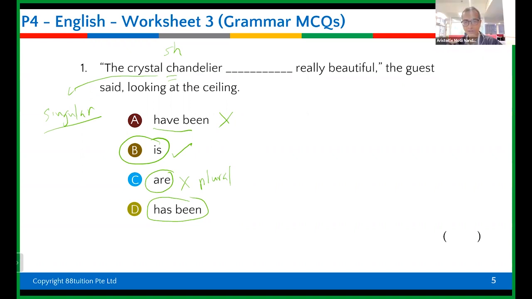Today, Rakshan, we have a new friend, Sky. Sky, can I ask you, have you done the worksheet already before? Yes. Okay, good. So we are doing the first question now.